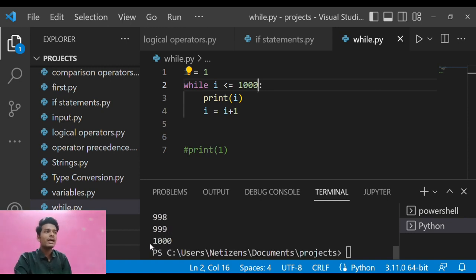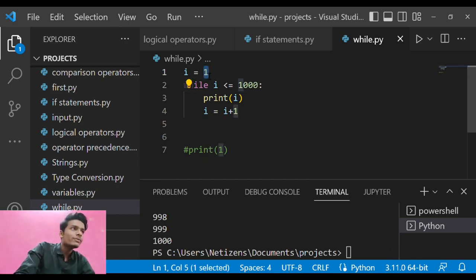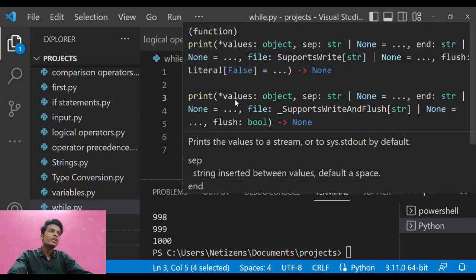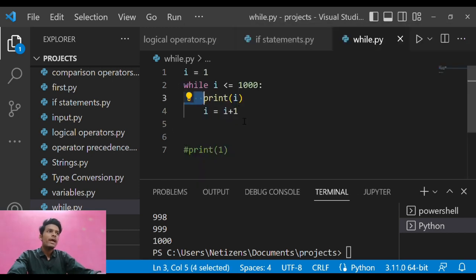What it does is set the value of I equal to 1, and while, meaning until, the value of I reaches 1000, you need to print I and add 1 to it, and repeat this task again and again until the value of I becomes 1000.